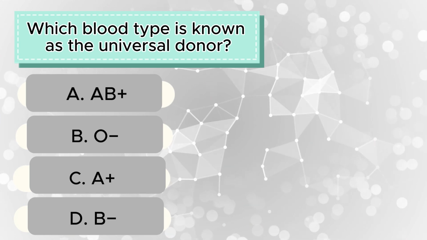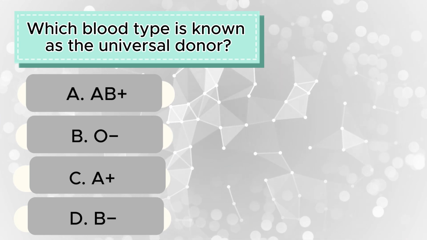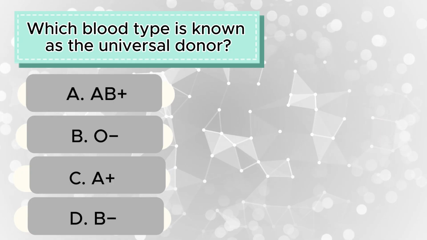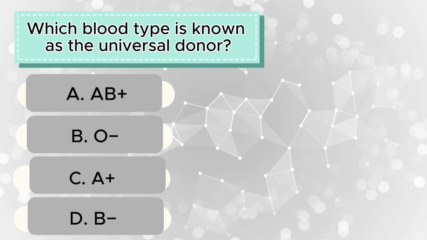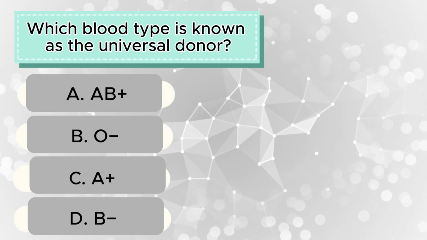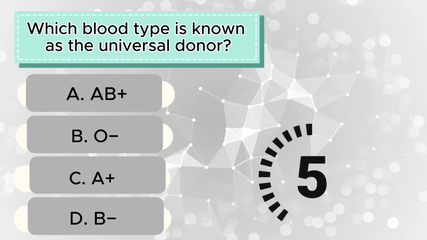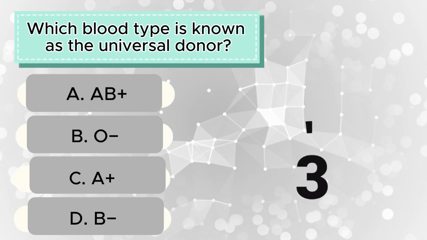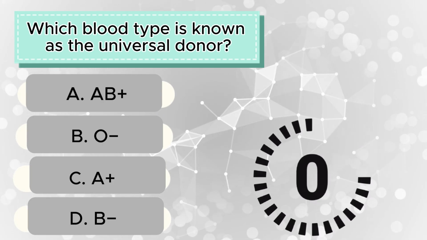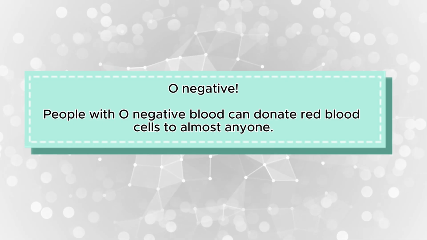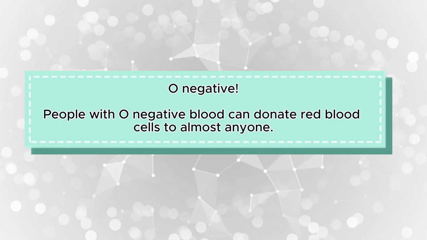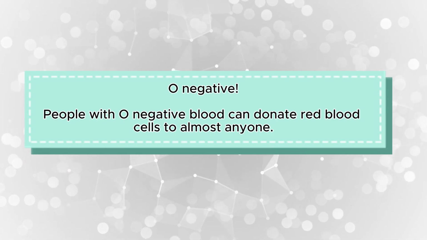Question 12. Which blood type is known as the universal donor? A, AB+, B, O negative, C, A+, D, B negative. Time's up. The correct answer is B, O negative. People with O negative blood can donate red blood cells to almost anyone.